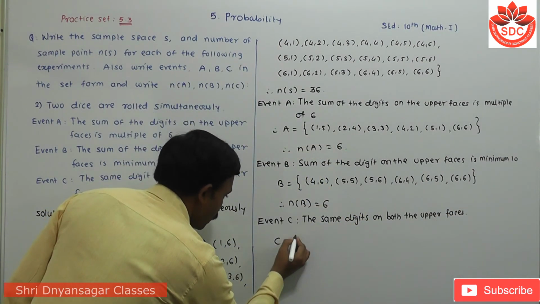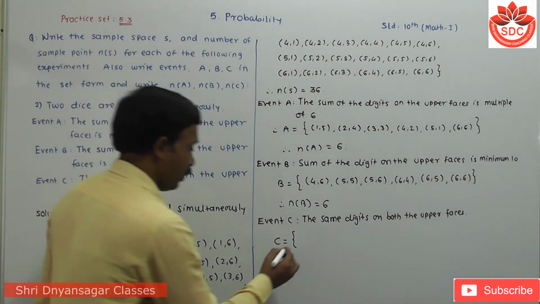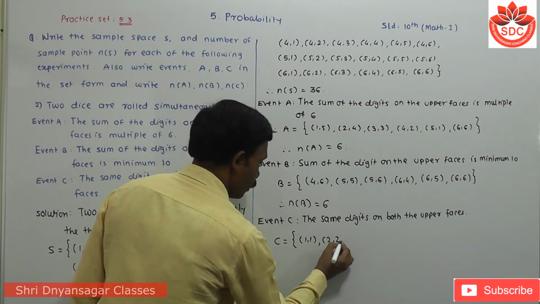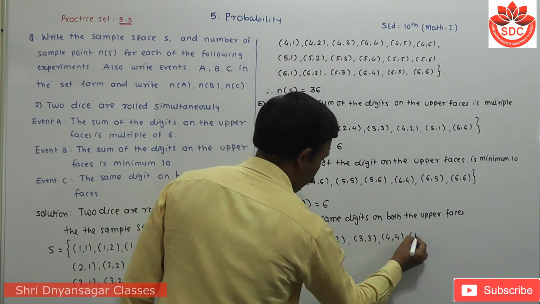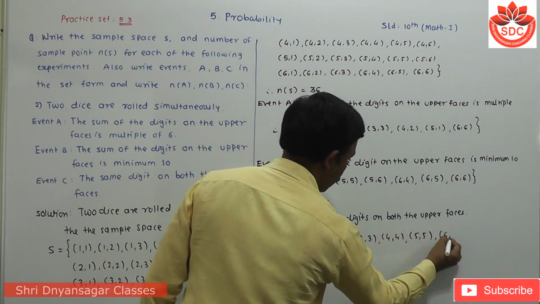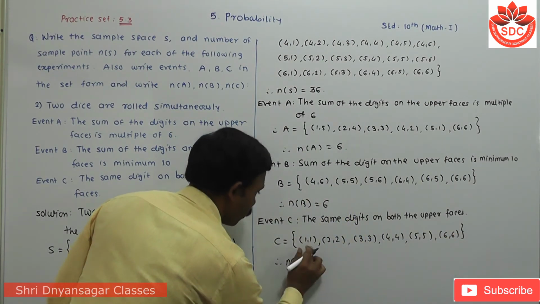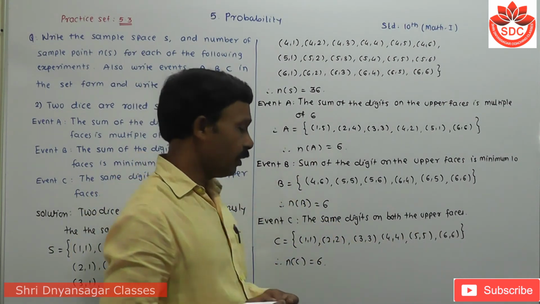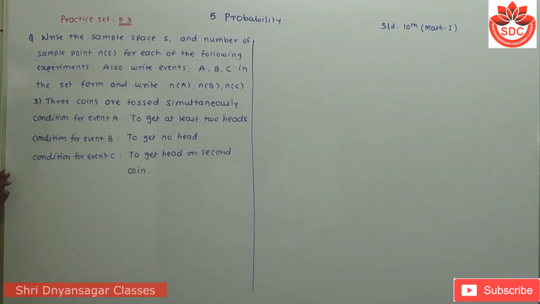Now C is the event of same digits, meaning 1,1, then 2,2, then 3,3, then 4,4, 5,5 and 6,6. So the number of C is equal to 1, 2, 3, 4, 5 and 6. Can you understand it? We take the next question. The next question is question 3.